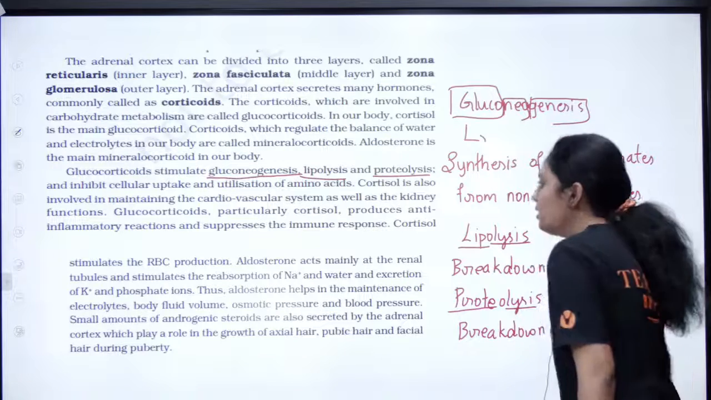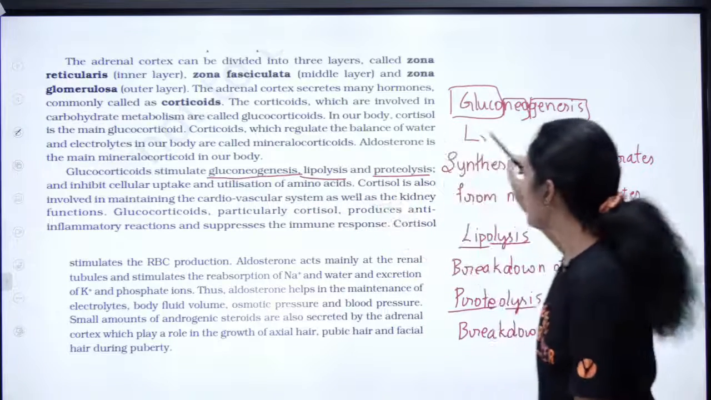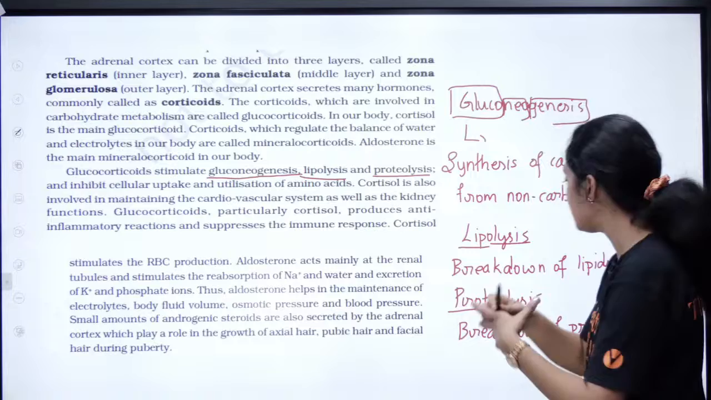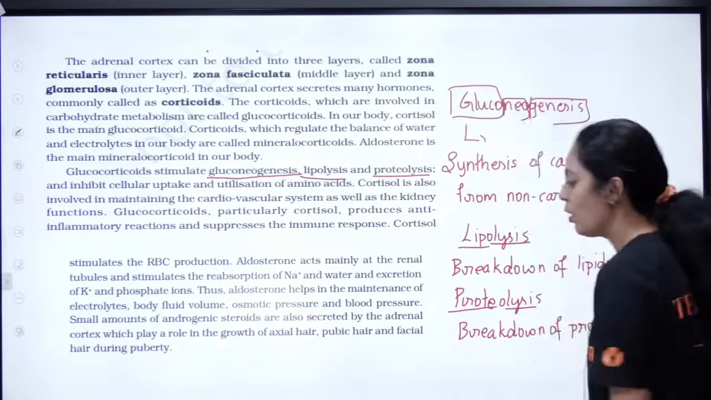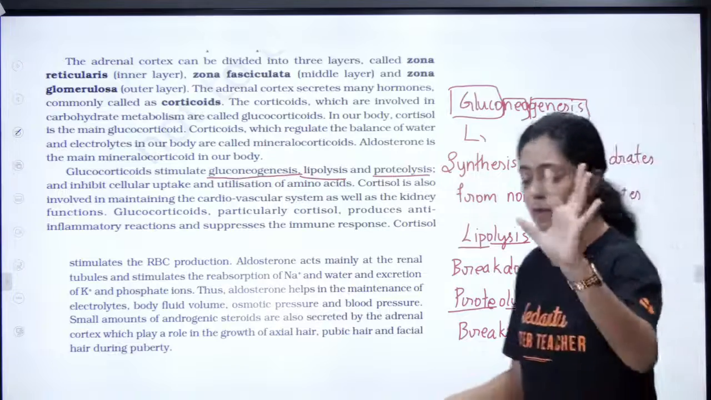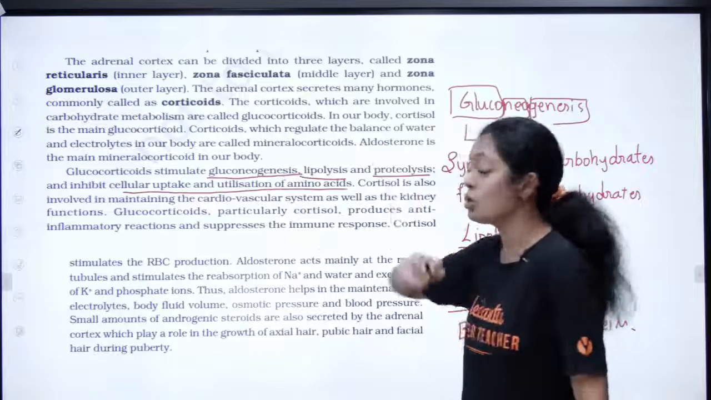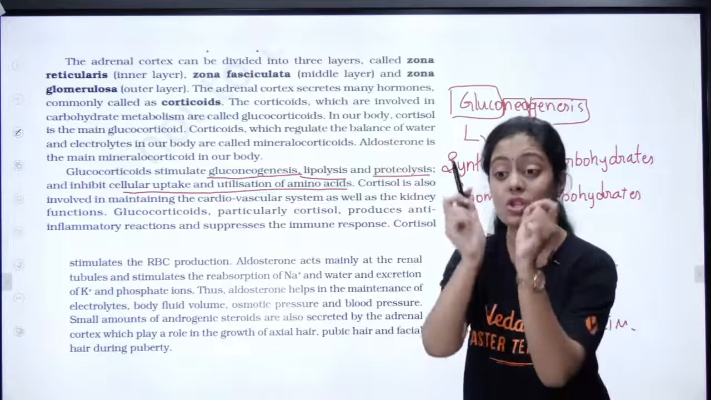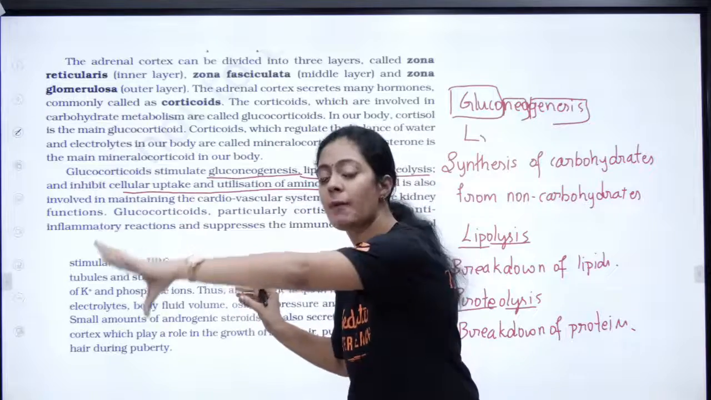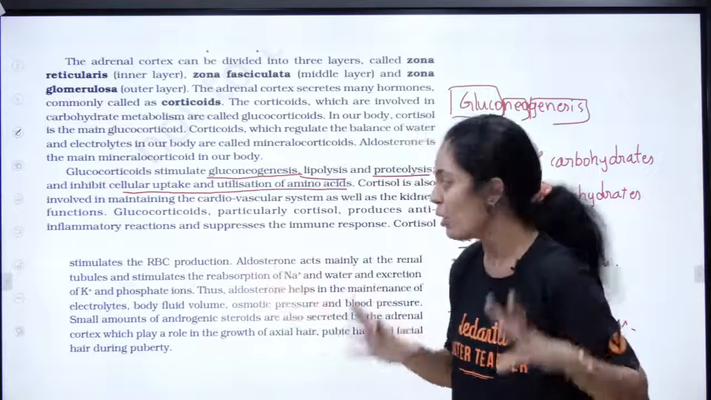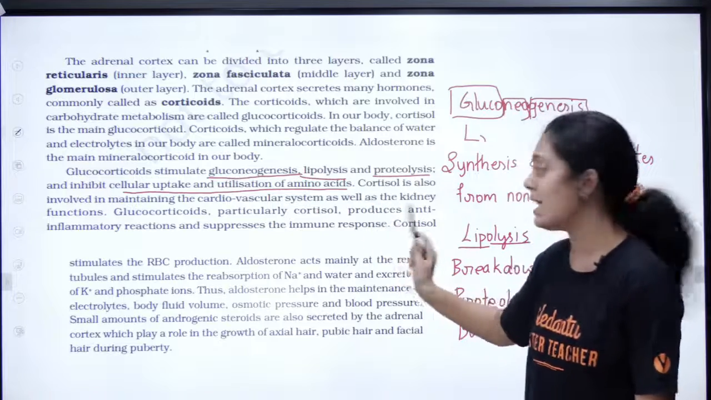Any doubts? All these 3 words: gluconeogenesis is synthesis, but lipolysis and proteolysis are not synthesis, they are breakdown. That is what I am trying to tell. Okay. Next, one more function: it inhibits cellular uptake and utilization of amino acid. They can just copy paste this and ask you a question: dash inhibits the cellular uptake and utilization of amino acid, glucocorticoid. This is a potential NCERT line.